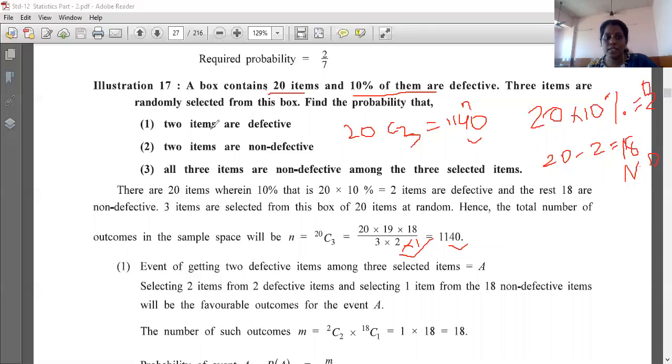Okay. Now first is 2 items are defective. Now event A. First A is the event that 2 items are defective. So in A, defective कितने हैं हमारे पास? 2. Okay. So what you will be doing? See here.